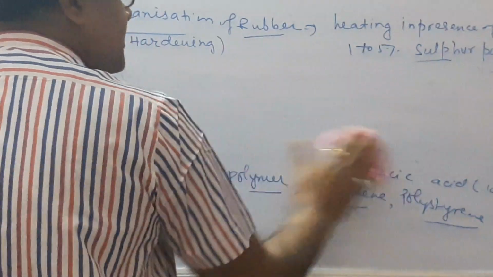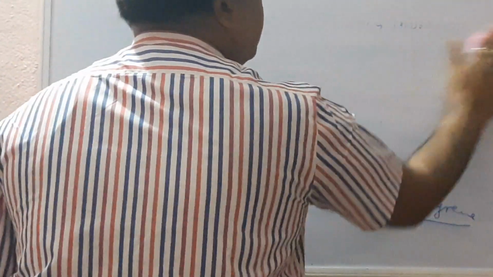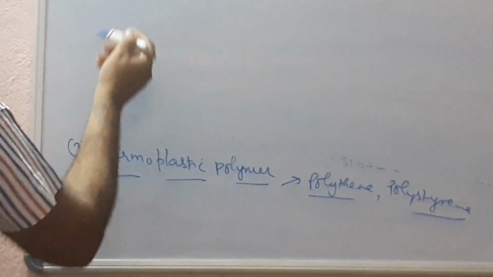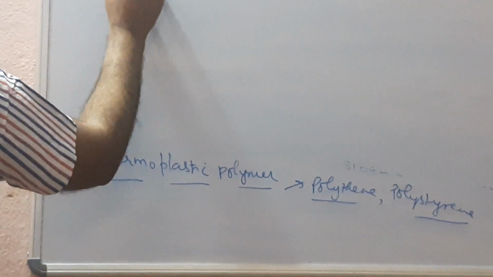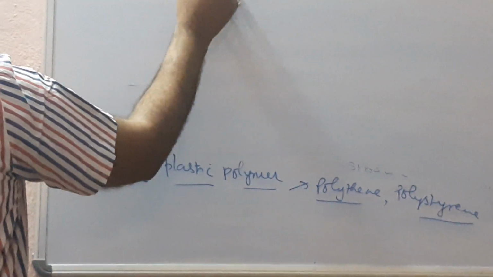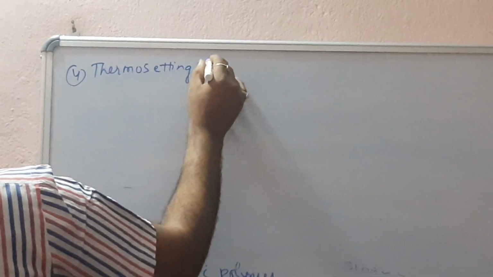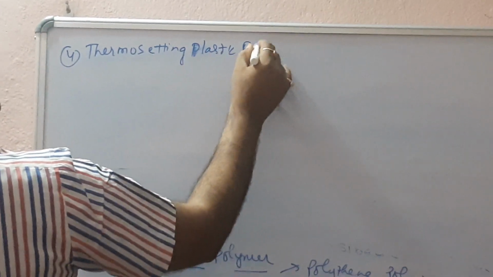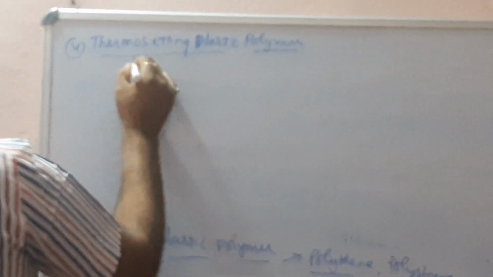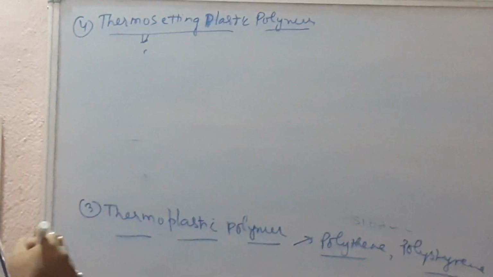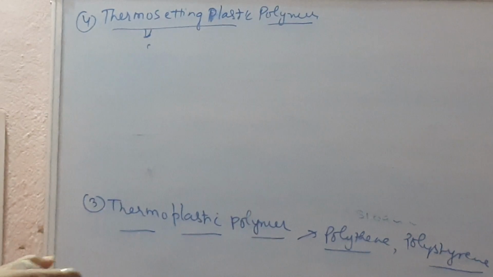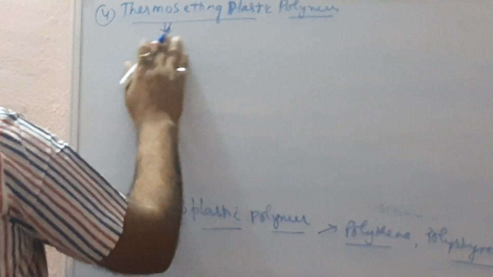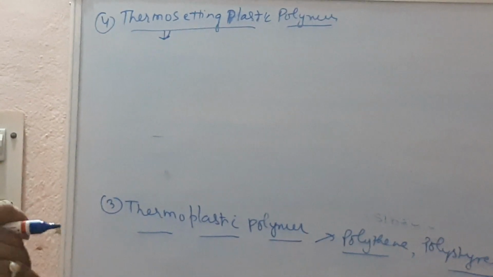And fourth is thermosetting plastic polymers. These polymers can't be reused because they are formed by heating and then suddenly cooled to a very low temperature, about minus 20 degrees Celsius. After hardening, they can't be reused, and they are cross-linked polymers.